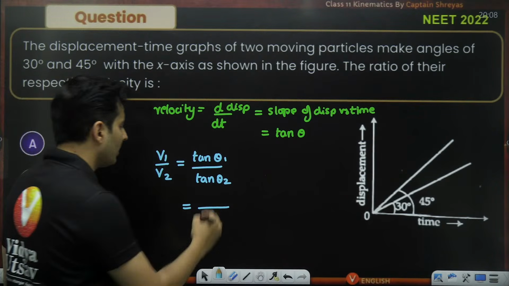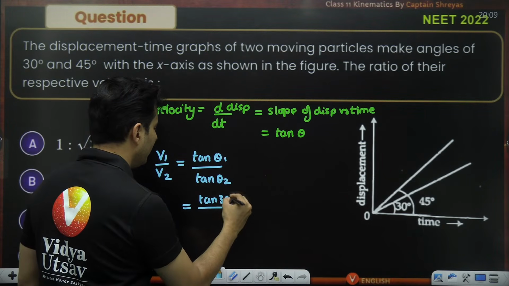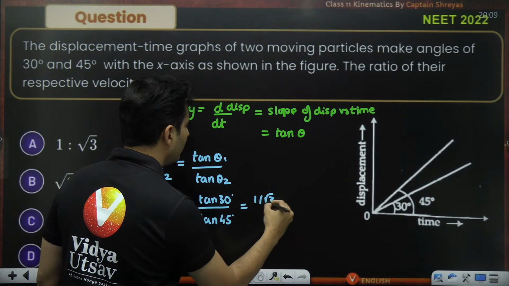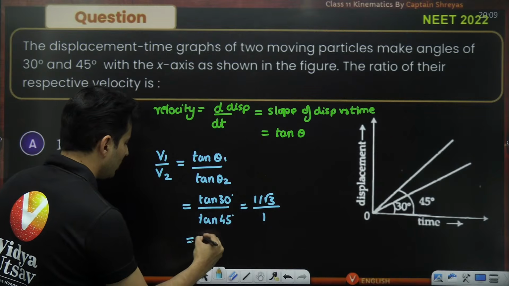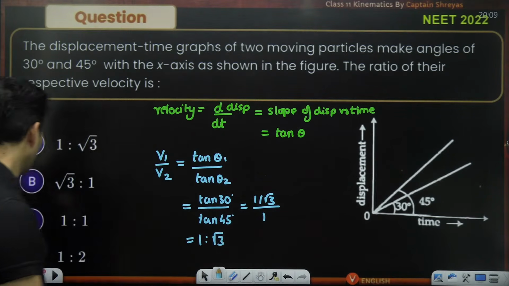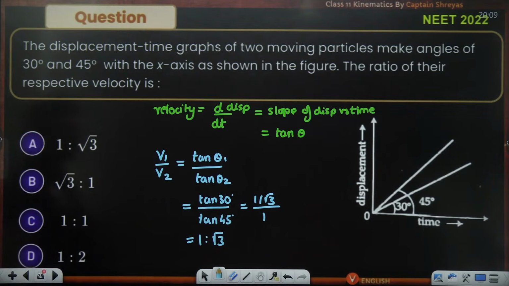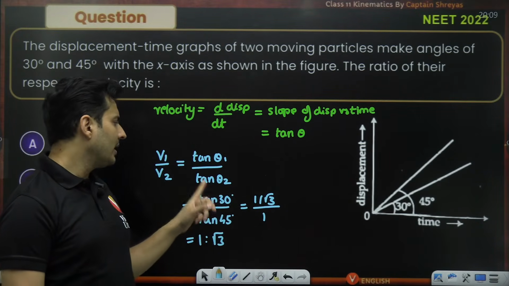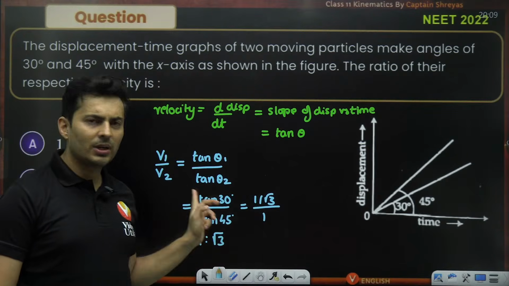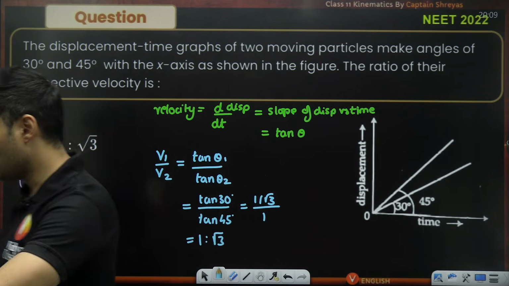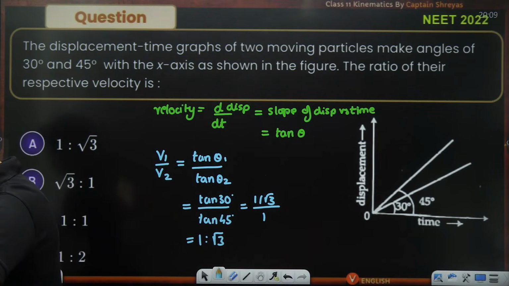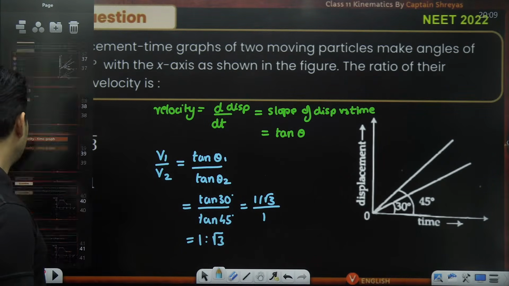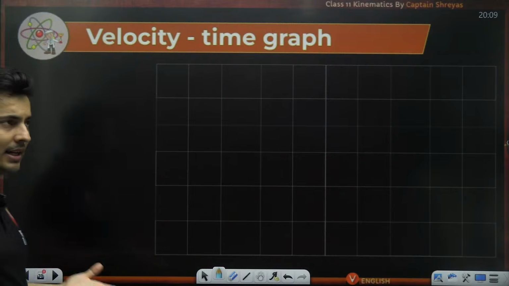You just have to take the tans of both. One is 30, one is 45. So tan of 30 degrees by tan of 45 degrees. Tan 30 is 1 by root 3. Tan 45 is 1. So it will be 1 is to root 3. So 1 is to root 3 is option number A. That's it. That is the answer. Yes, 1 by root 3, perfect. Amazing. Let's move to the next graph, which is velocity time graphs.